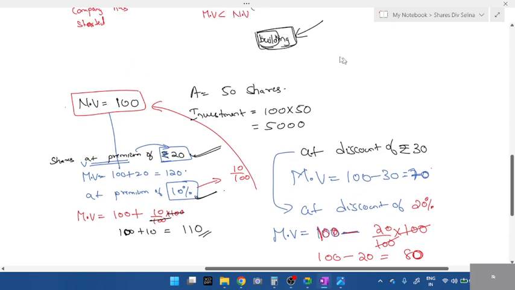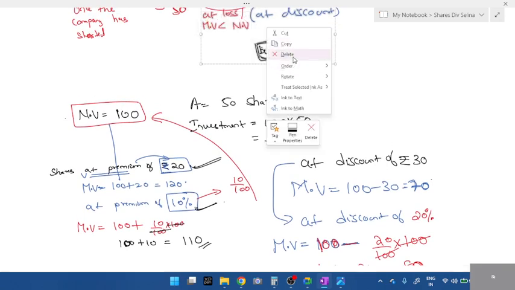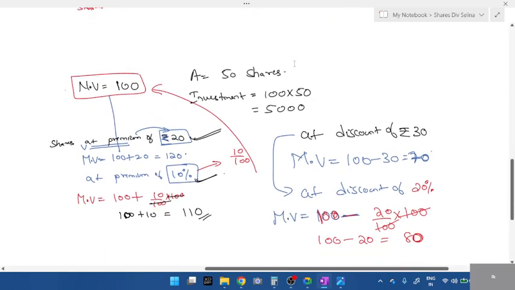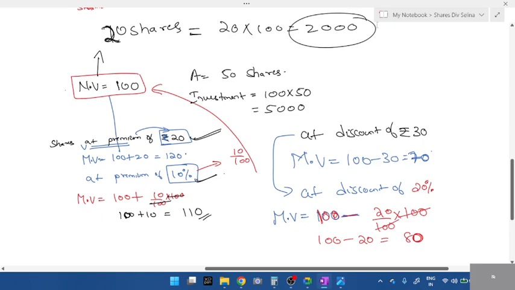In both the scenarios, I'll ask you a question. Before the company started, students, if I want to buy 10 shares, each share is how much? Each share is rupees 100. If I want to buy 10 shares, how much do I have to pay? Or if I want to buy 20 shares, how much do I have to pay? 20 into 100 is how much? 2000.